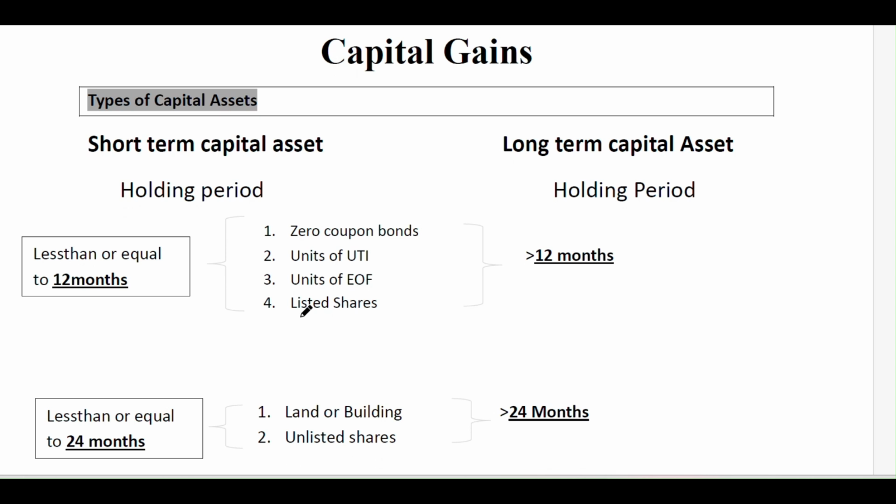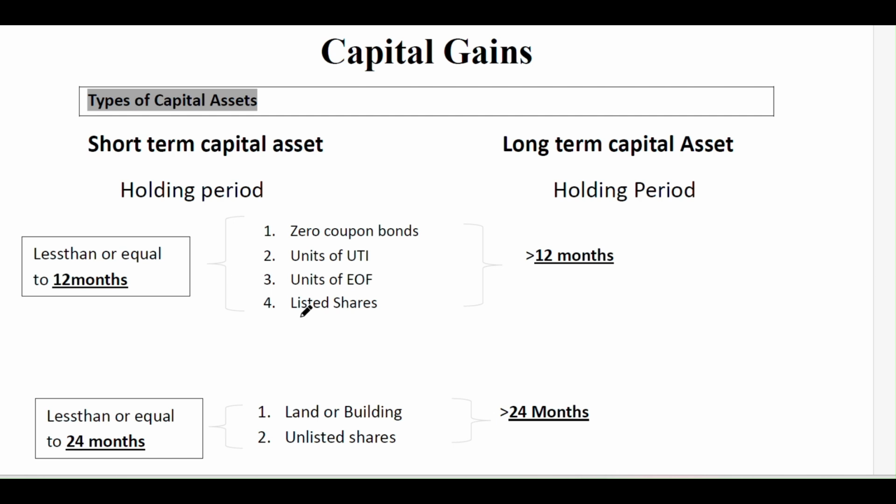Now we will see the types of capital assets, either short-term capital asset or long-term capital asset. We can divide them based upon the holding period of the asset. Take a zero coupon bond and UTI, the Unit Trust of India, which is an organization that has a surplus of funds and gives it to any government body, that is RBI or any other entity.